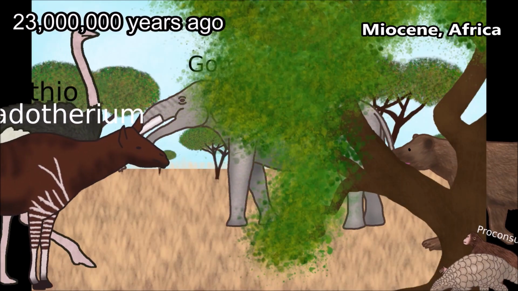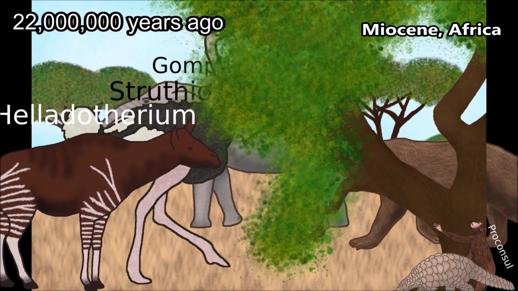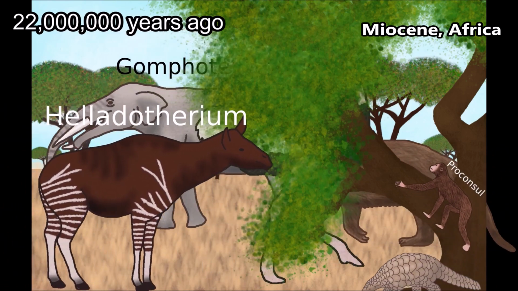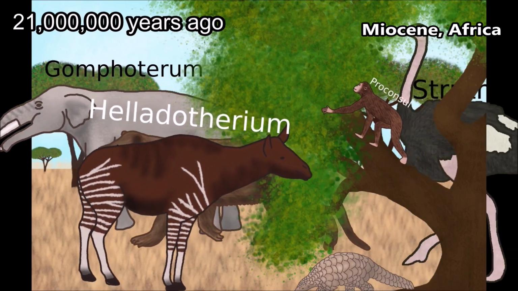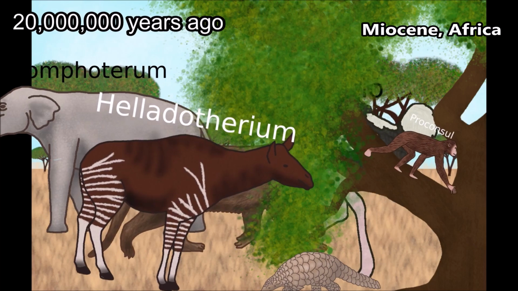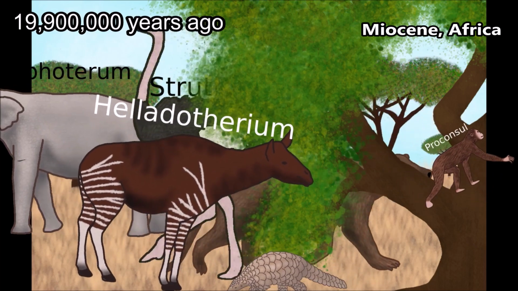By the Miocene, a lot of animals were starting to look recognizably modern. Early ostriches were already running around, early giraffids that resembled okapi browsed leaves, and early apes like Proconsul climbed trees searching for tasty fruit.